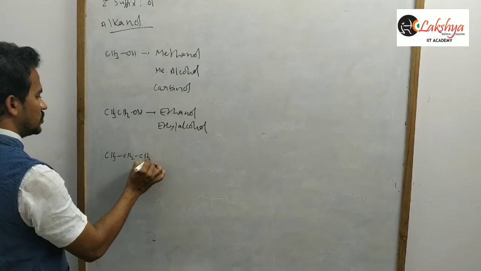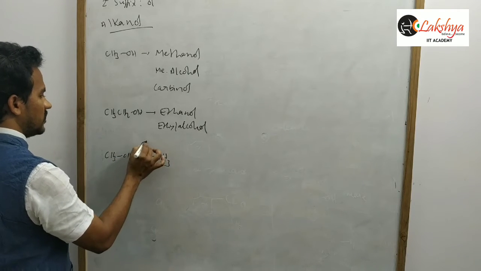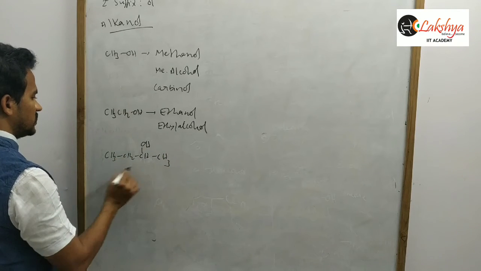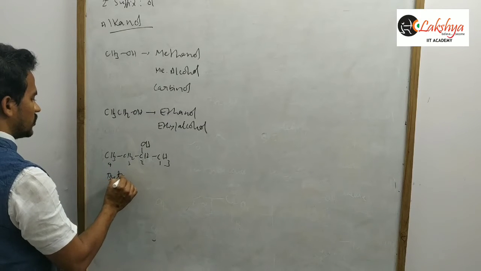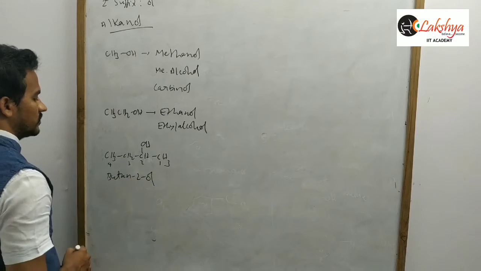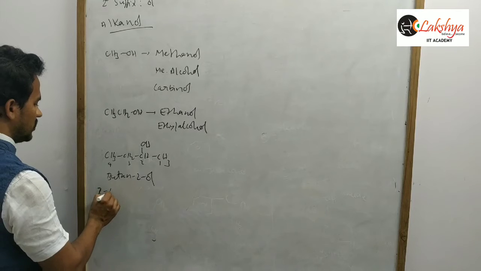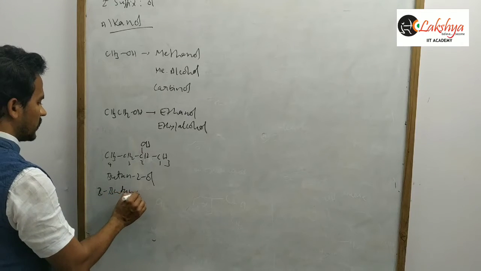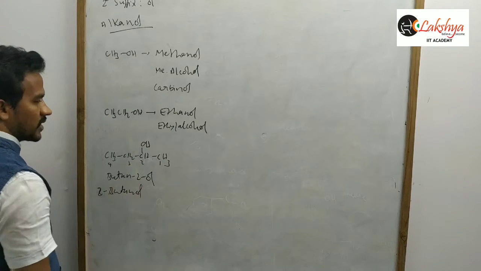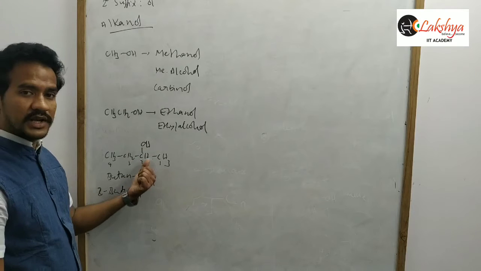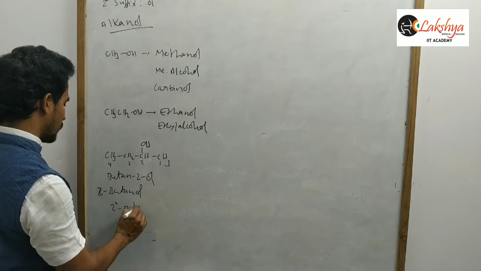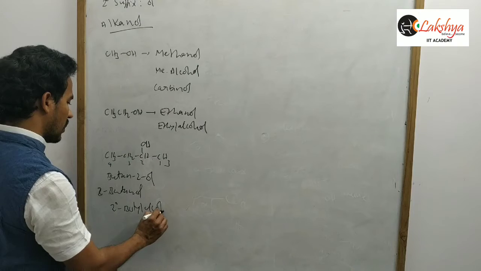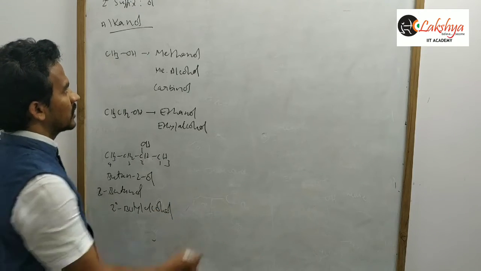Then CH3, CH2, CH, CH3, here OH. So this is 1, 2, 3, 4. So it totally has 4 carbons. So butane 2-ol, simply you can say 2-butanol. And generally it is a secondary carbon. This is a secondary alcohol, OH attached to the secondary carbon. So secondary butyl alcohol.